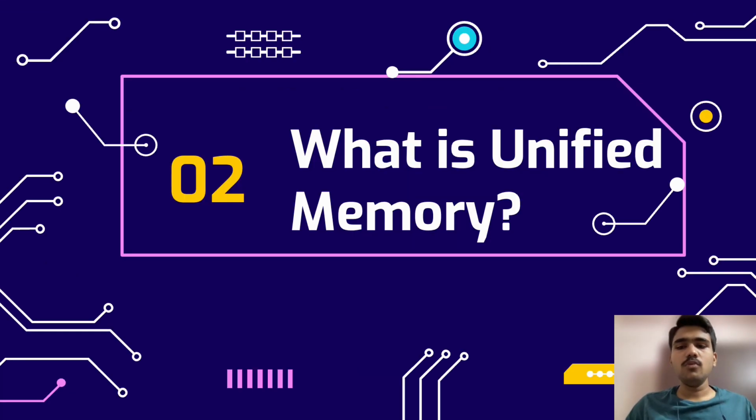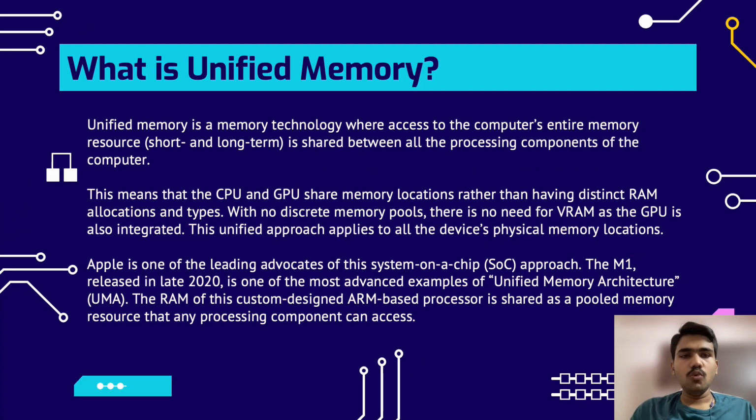So now we get to the main part of our presentation. What is unified memory? So let's dive right in. So what is unified memory? Unified memory is a memory technology where access to the computer's entire memory resource, short term and long term, is shared between all the processing components of the computer. This means that CPU and GPU share common locations and there is no separate RAMs and VRAMs. The unified approach applies to all devices' physical memory locations.